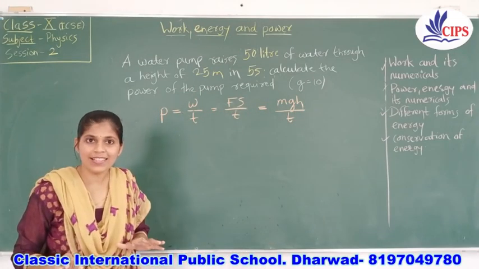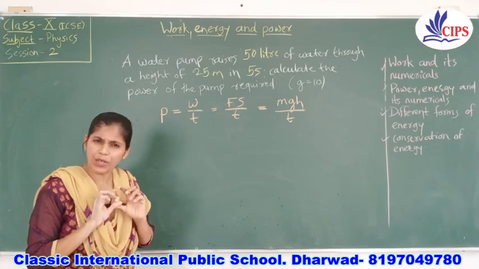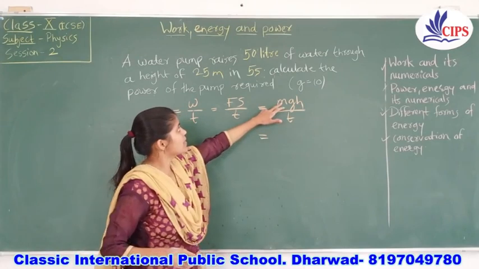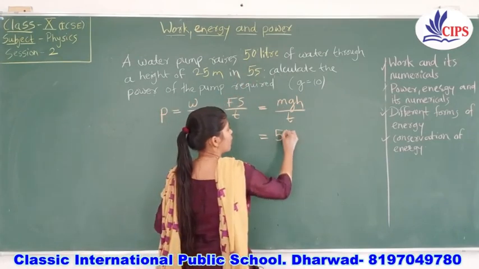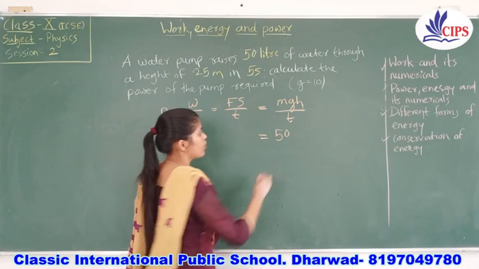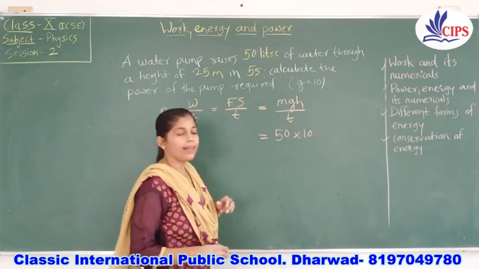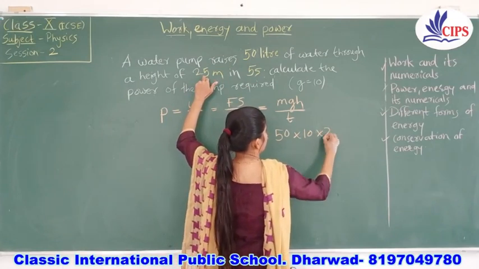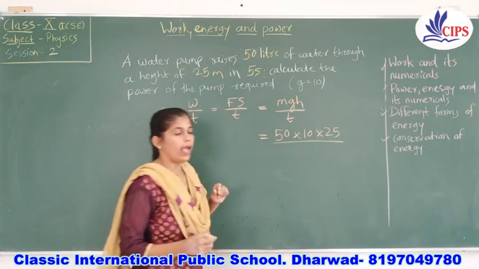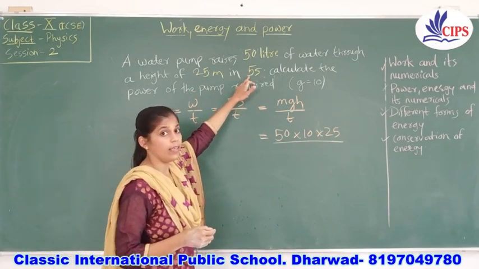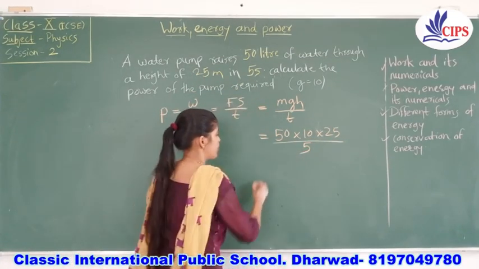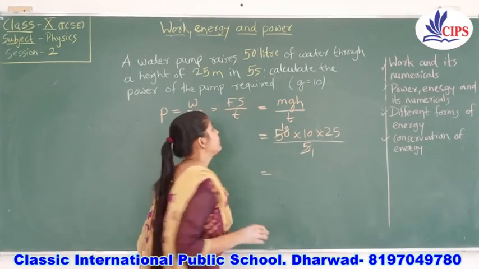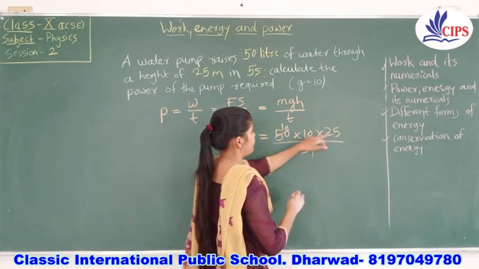See children, everything is easy. You only need to get a clear idea of where to use which formula. So the answer will be: mass, they have given 50 liters of that liquid. Secondly, the g value they have mentioned here is 10, and the height they have mentioned is 25 meters. And what time is it taking? It is 5 seconds. So it's a very simple value. You can get it done by these: 5 ones are 5, 5 tens are 50. You will get an idea here.